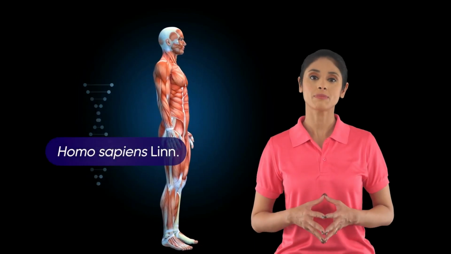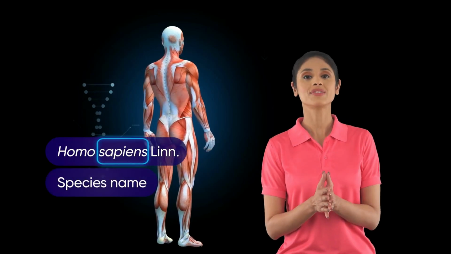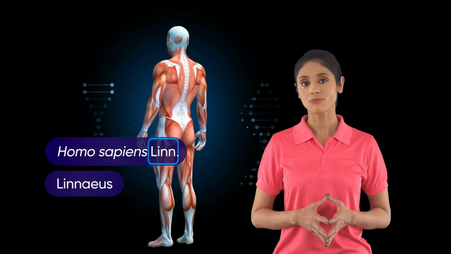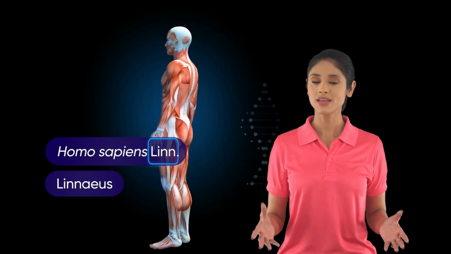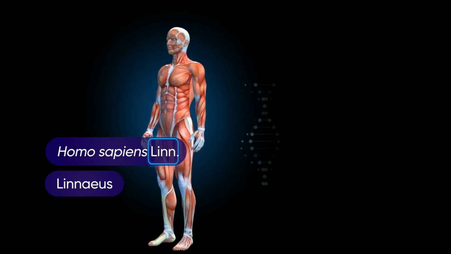The scientific name of human being is Homo sapiens Linn. Homo is the generic name and sapiens is the specific name. Linnaeus gave the scientific name for human beings. Thus, his name is written after the specific name as Linn.